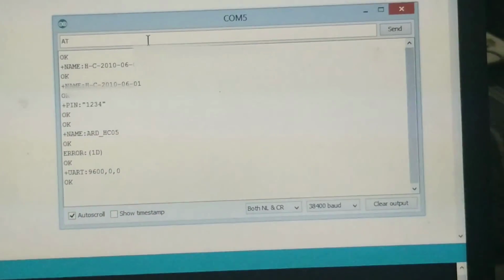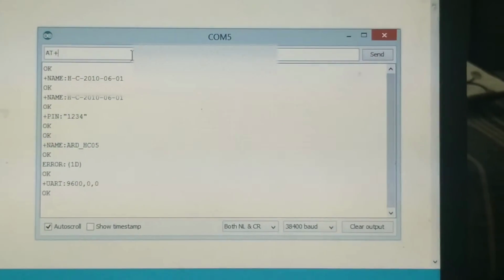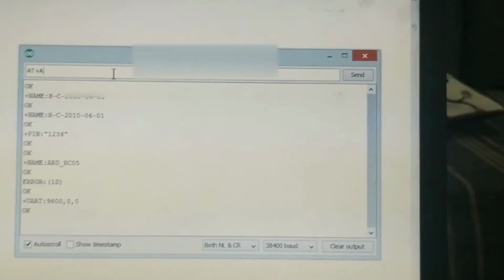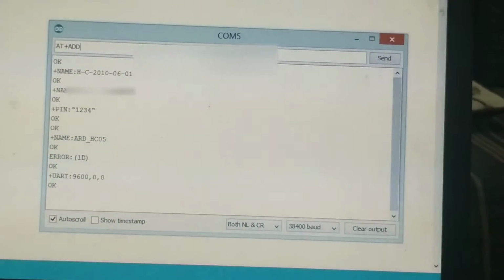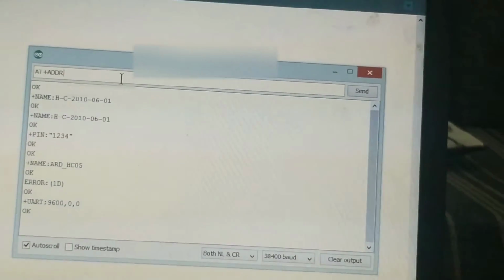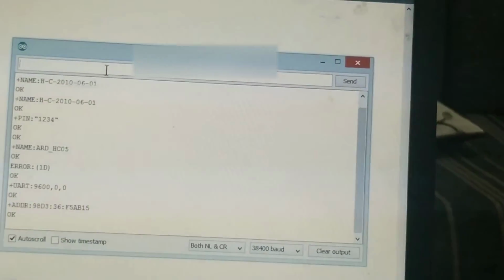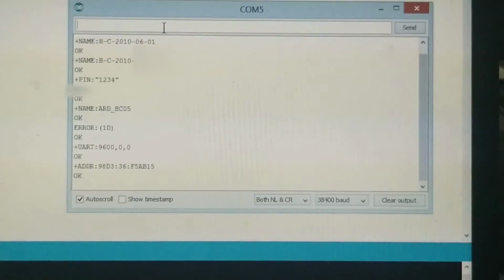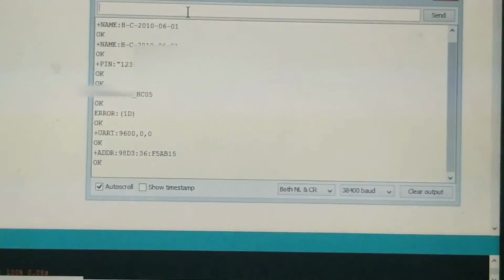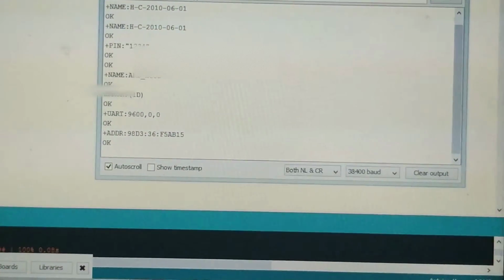If you want to check the address of the Bluetooth module, then write AT plus ADDR and question mark. It will give the current address of the Bluetooth module.